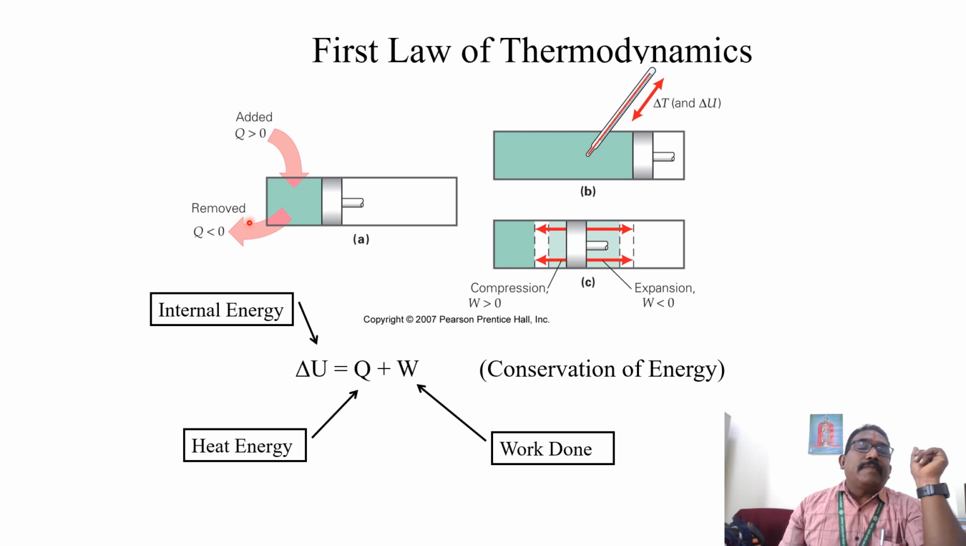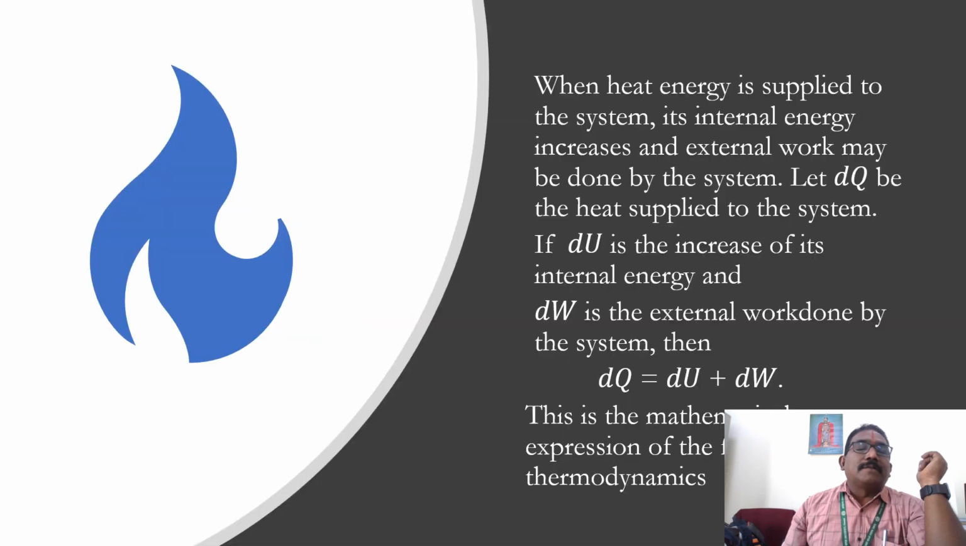Let us consider a cylinder. Now we give some amount of heat. That means we are applying some amount of heat. Due to that heat, initially the internal energy of the system increases. Due to that, the system expands and some work will be done. So the amount of heat supplied to the system is equal to the sum of the change in internal energy of the system and the work done by the system. This is called the first law of thermodynamics.